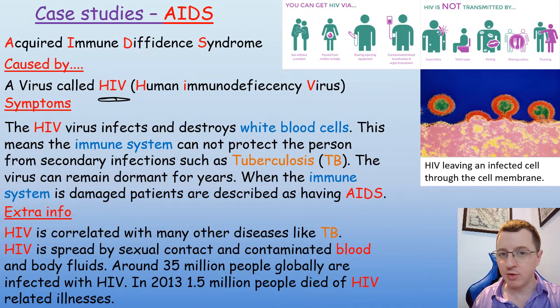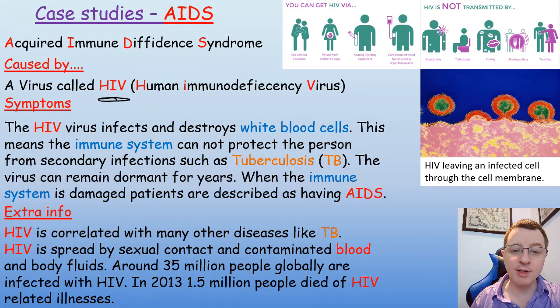Their immune system becomes compromised or deficient, and they are now open to having lots and lots of secondary infections because your immune system is unable to cope and fight these secondary pathogens as effectively, because the HIV has damaged and destroyed your white blood cells.